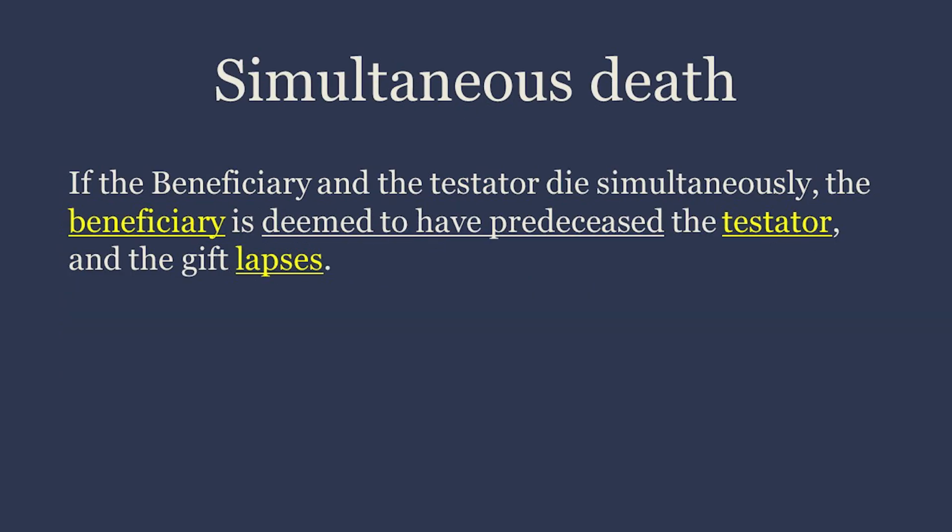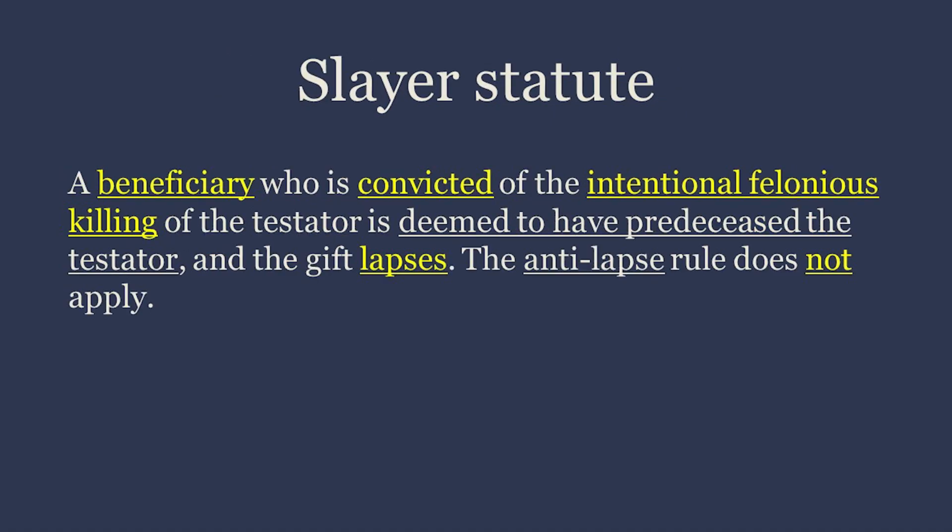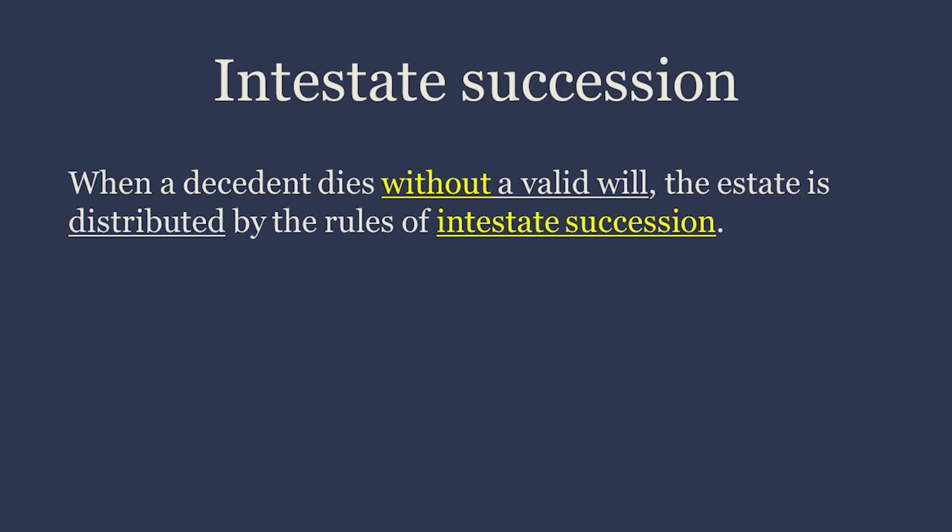If the beneficiary and the testator die simultaneously, the beneficiary is deemed to have predeceased the testator, and the gift lapses. Slayer statute. A beneficiary who is convicted of the intentional felonious killing of the testator is deemed to have predeceased the testator, and the gift lapses. The anti-lapse rule does not apply.